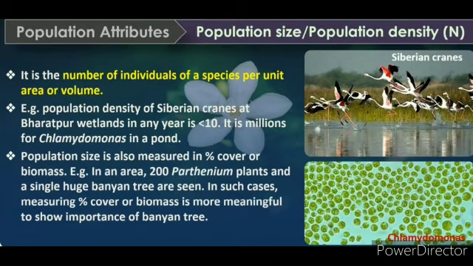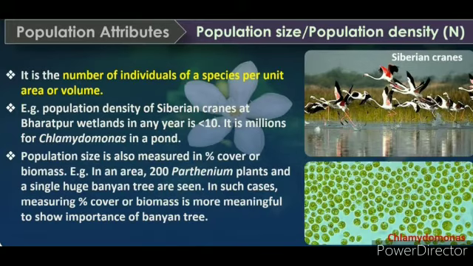Population size or population density is the number of individuals of a species per unit area or volume. Example: population density of Siberian crane at Bharatpur wetlands in an area is more than 10. It is millions of Chlamydomonas in a pond. Population size is also measured in percentage cover or biomass.